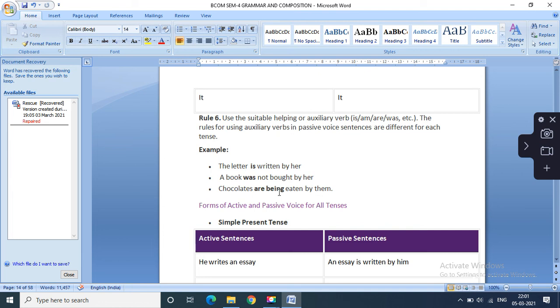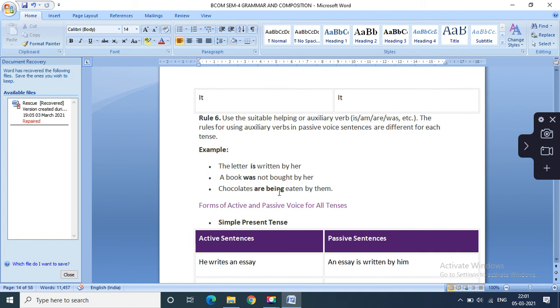Now the tense-wise structure we'll be observing next week, like from simple present to simple past, or whatever tense-related changes there are; we will check those next week.